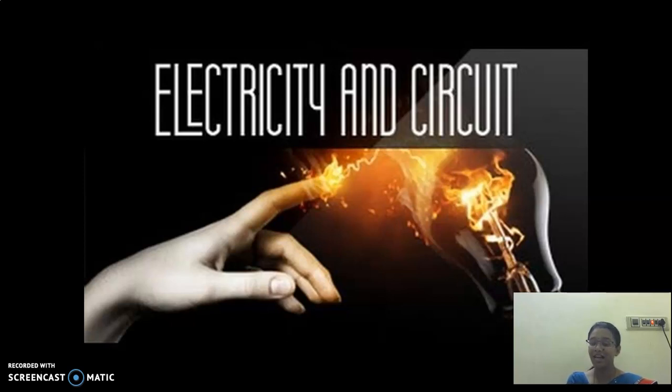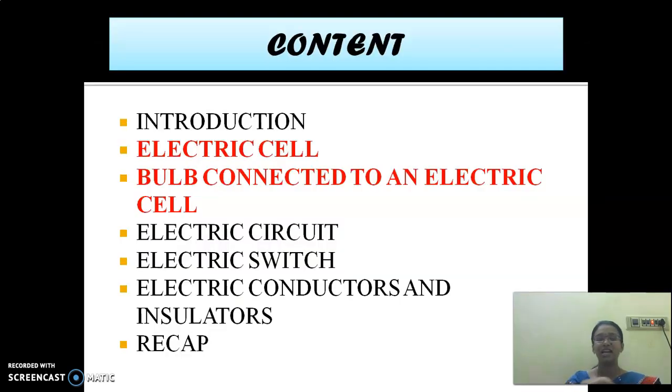So in the last class we had seen about the introduction. Introduction of electricity, a kite experiment. Yes or no, children? The kite experiment which was done by Benjamin Franklin. And then what are all the sources of electricity? We have completed up to 3. Today we are going to continue that and enter into the lesson. So these are all the contents, right?